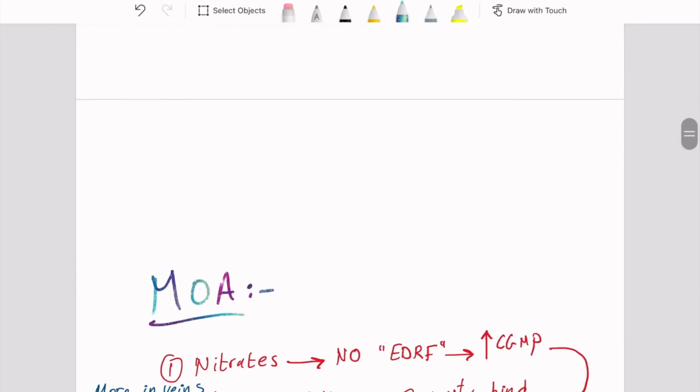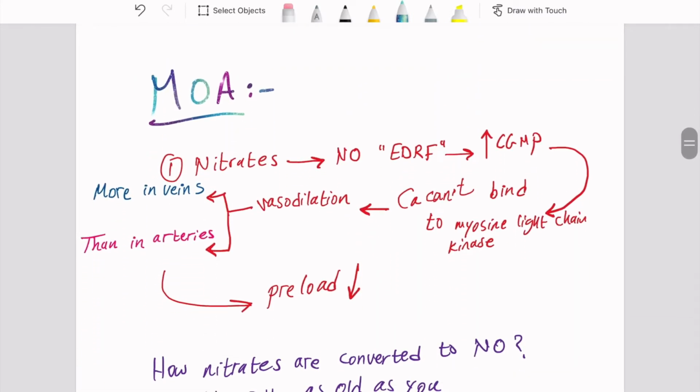Now, let's move to the mechanism of action of nitrates. The mechanism of action of nitrates we can note from its name. Nitrates release nitric oxide, which is an endothelial-derived relaxing factor, which will cause increased cyclic GMP.